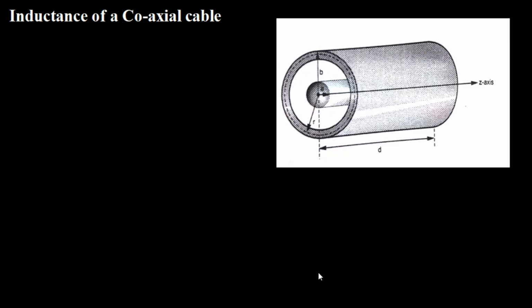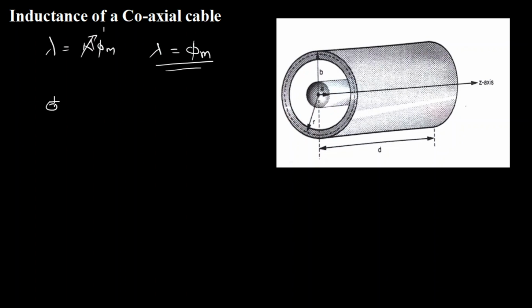Now, as I told you, the total flux linkage is the number of turns times the flux. We already know that lambda is nothing but N into phi m. Here the number of turns N I take as 1, because I consider this conductor as a solid conductor. Basically it has only a single turn. So the flux linkage is the same as the total magnetic flux produced. We start our derivation by understanding this.